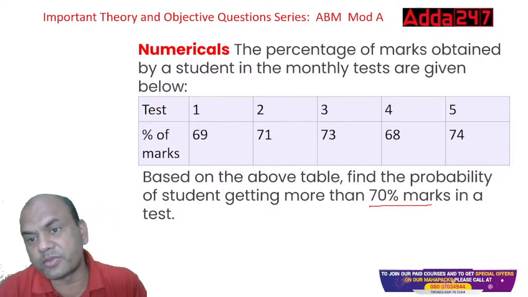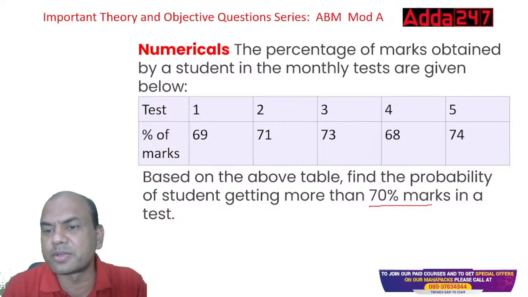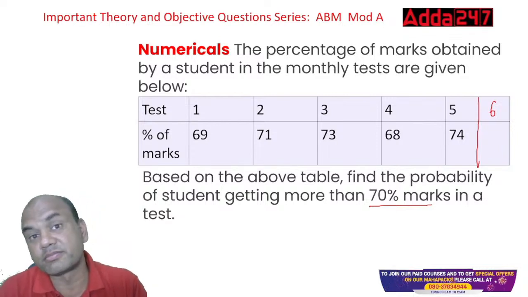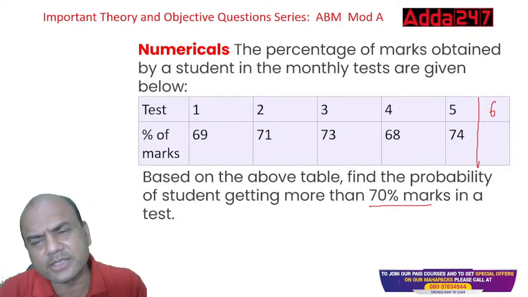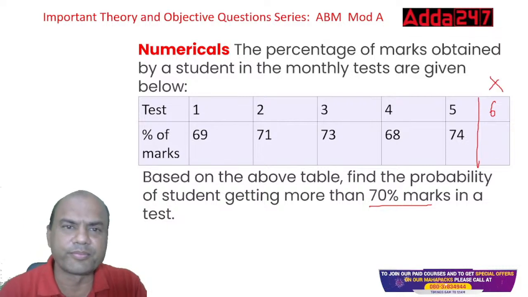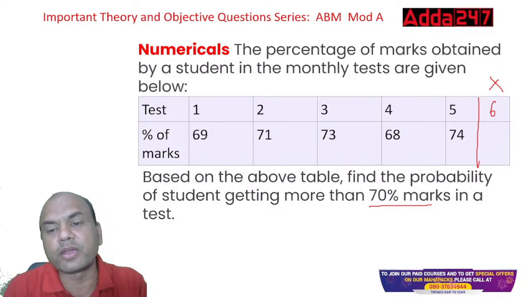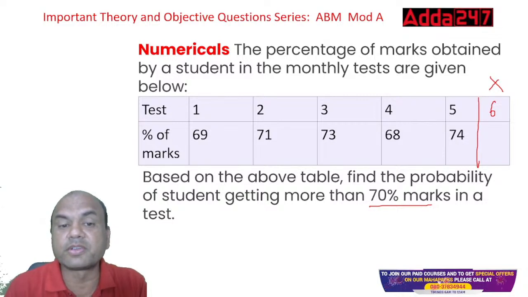So suppose I take test number 6. What is the question actually? What is the chance that the student will get more than 70%? That is the question. How will you understand this? Here, the question is very simple. Forget the 6 now. We will focus on only 5. So, out of 5, total tests are 5. Out of 5, how many are above 70? Above 70 is what? 3, right?